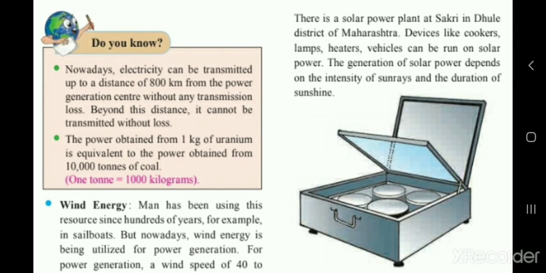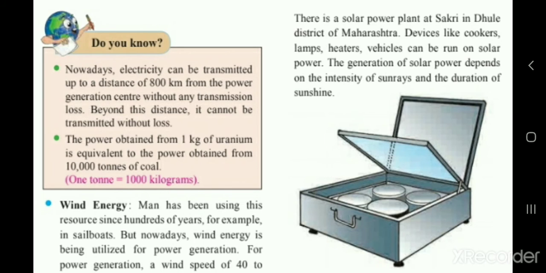There is a solar power plant at Sakri in Dhule district of Maharashtra. Devices like cooker, lamps, heater, vehicles can be run on solar power. The generation of solar power depends upon the intensity of sun rays and the duration of sunshine.